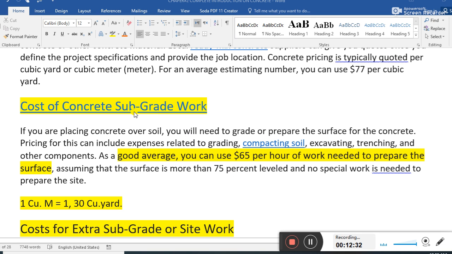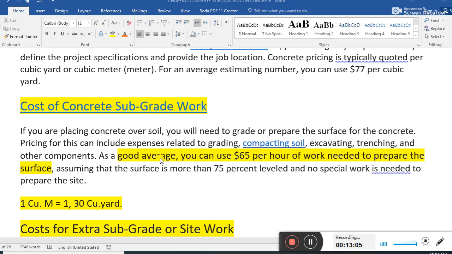Cost of concrete subgrade work. This involves many other factors. For example, if you are placing concrete over soil, you will need to grade or prepare the surface for the concrete. Guys, this is a very logical statement. Pricing for this can include the expenses related to grading, compacting soil, excavation, trench, and other components.